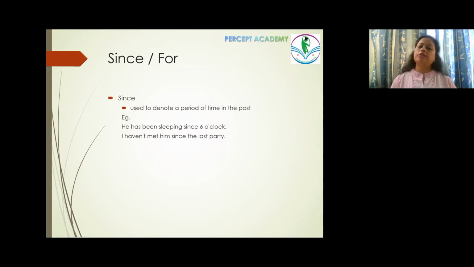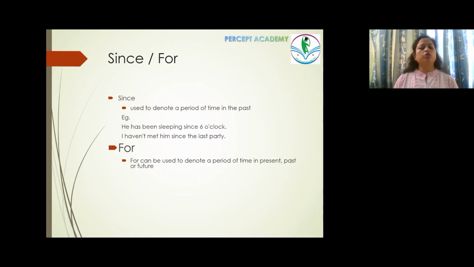I haven't met him since the last party. It means the last party that we attended together. After that, I have not met him. So, I haven't met him since the last party is yet another example where we use since, because again we are referring to a point of time in the past.